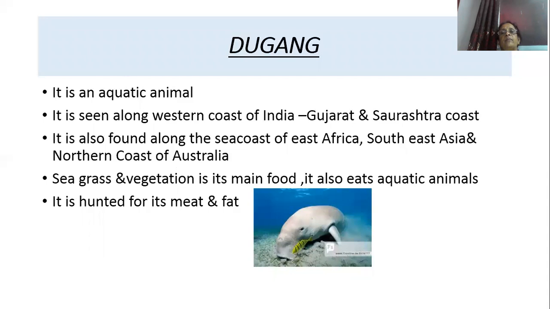So the dugong, what type of animal is it? It is an aquatic animal. Where is it found? It is found along the western coast of India, the Gujarat and Saurashtra coast. In which other countries is the dugong also found? The dugong is found along the sea coast of East Africa, Southeast Asia, and the northern coast of Australia. And what is the main food of the dugong? Seagrass and vegetation, and it also eats some aquatic animals. Why do people hunt the dugong? For its meat and fat.